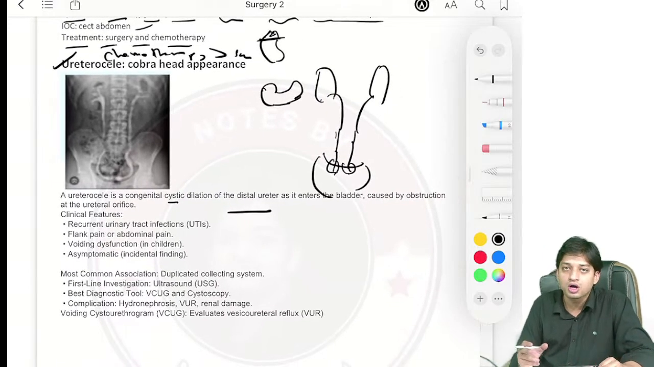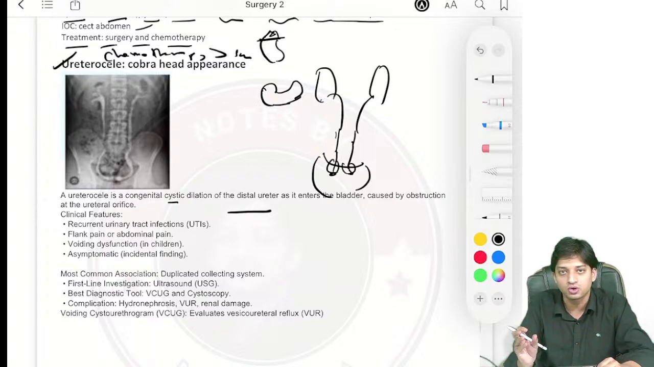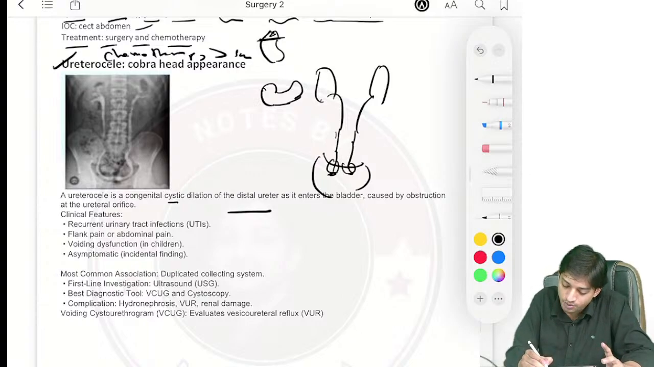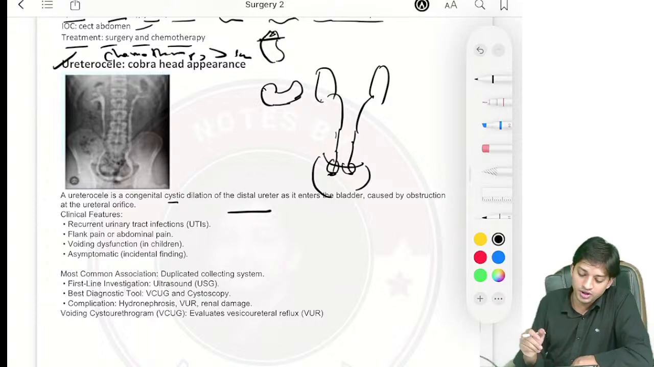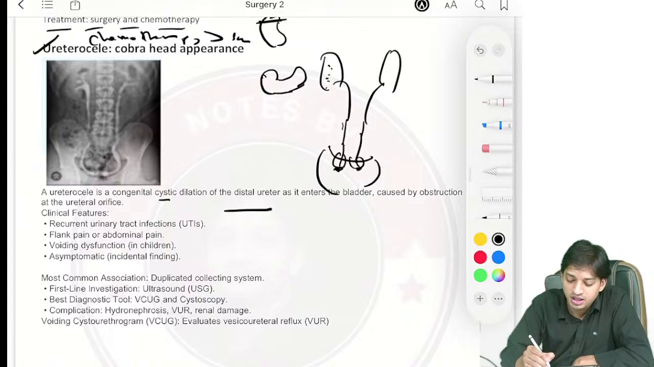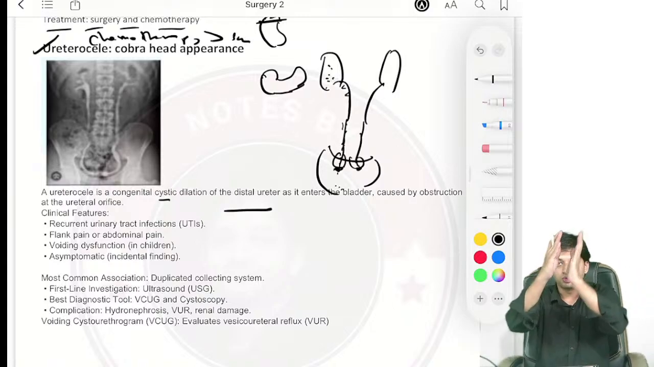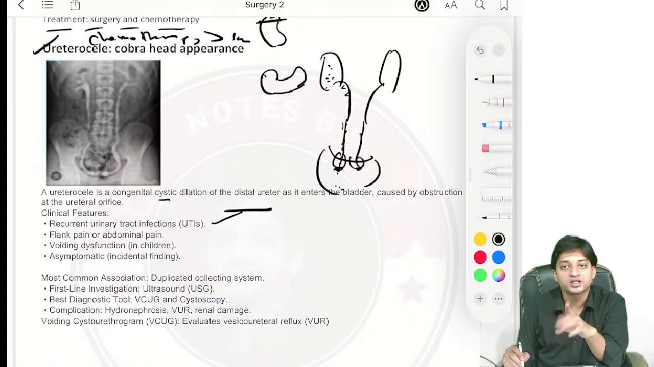How is it caused? It is caused by obstruction of the ureteric orifice, orifice meaning opening. If there is obstruction of the ureteric opening, there will be distal dilatation of the ureter. Now, what will be the clinical features? The urine formed in the kidneys will come down and pass toward the bladder, but it will get accumulated in the ureter. So it can lead to urinary tract infection. So the clinical feature will be recurrent UTIs, right?